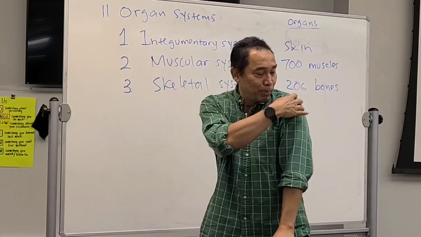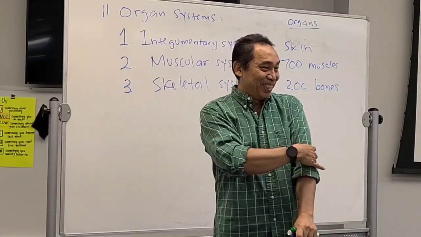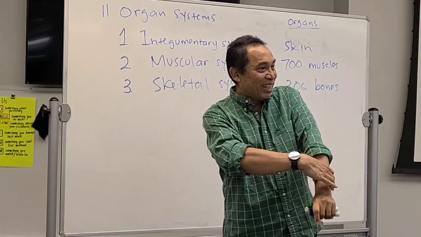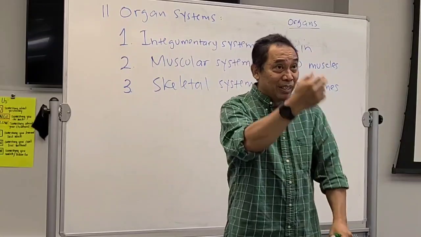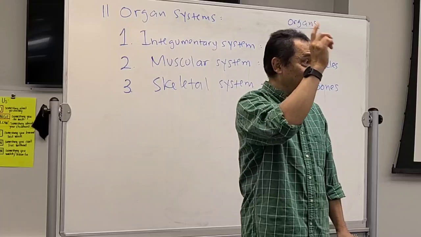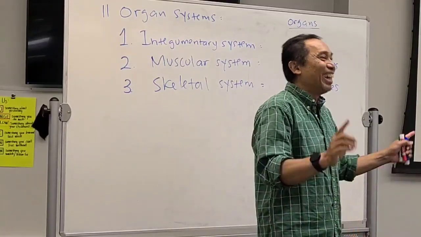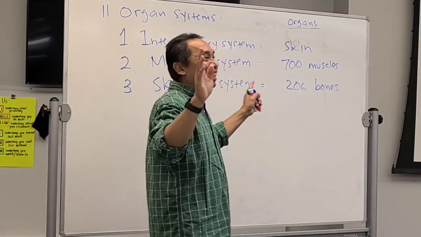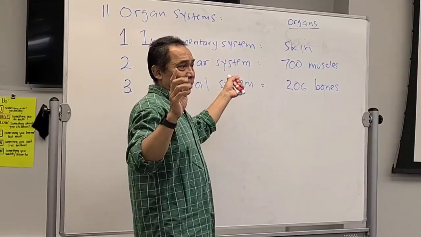Like for example, this bone over here is called humerus. There are two bones over here, radius and ulna. This one is called frontal bone. This one is called the femur. Total 206. We're gonna learn this in chapter 7 and 8.